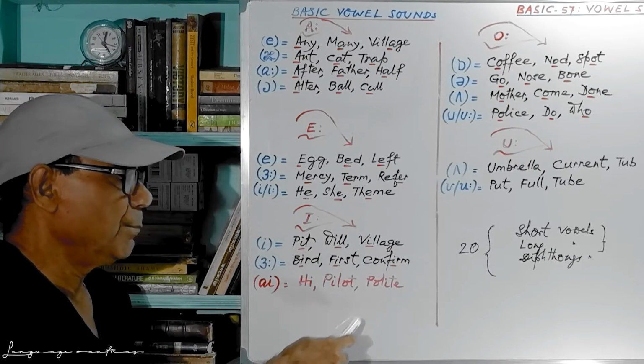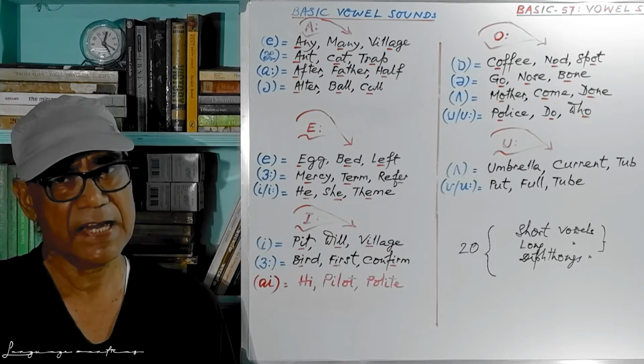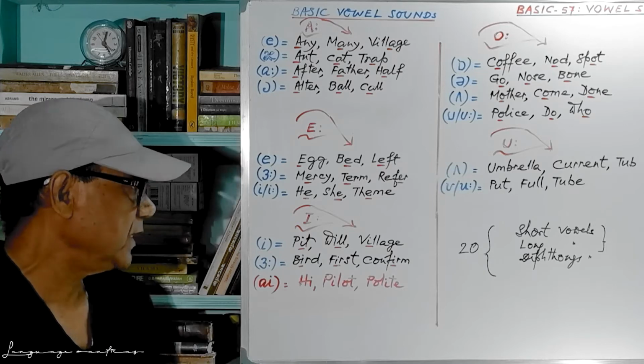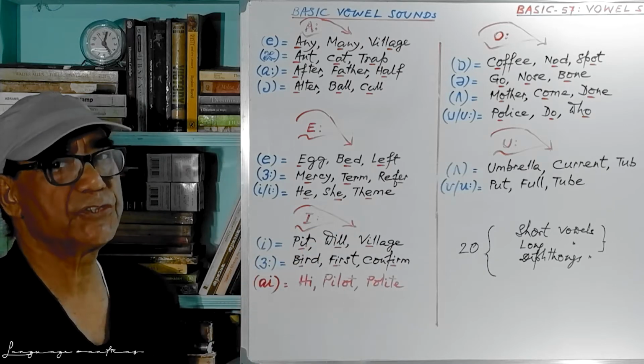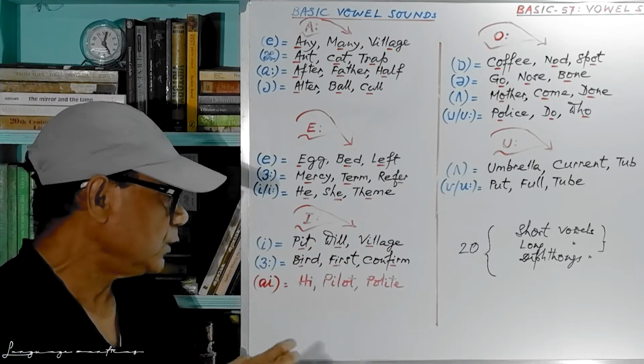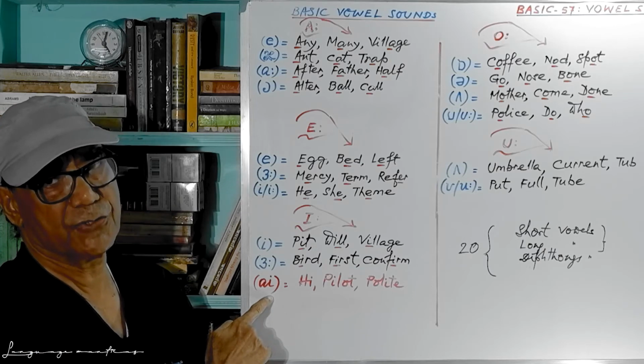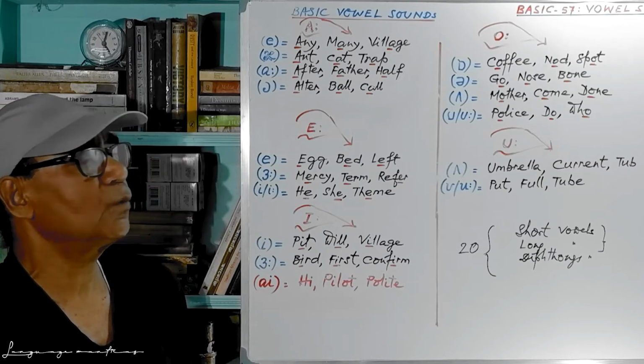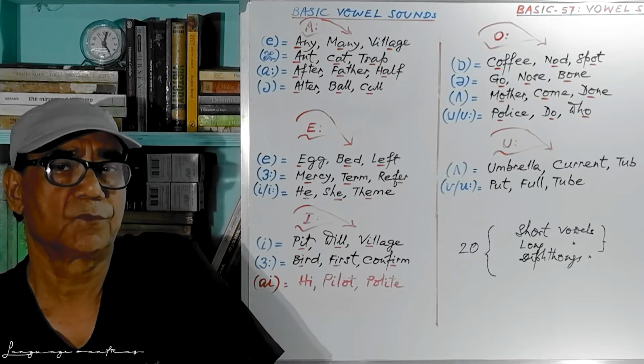Then polite, L-I-T, light. So you see, we have at least 3 basic sounds. This one is slightly diphthongized.